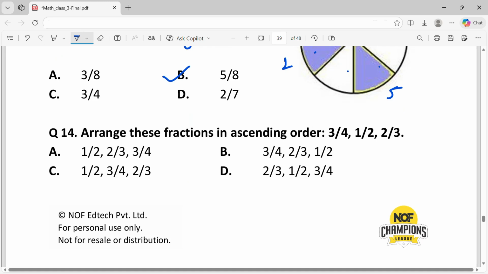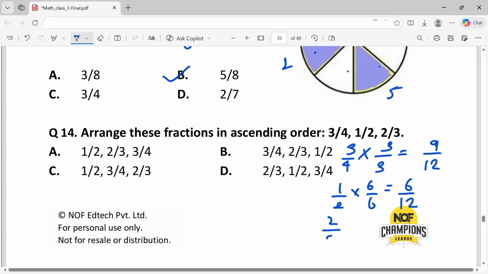Question 14. Arrange these fractions in ascending order. To arrange the fractions in ascending order, the denominators must be equal. That is 3 by 4 into 3 by 3, which is equal to 9 by 12. Next, 1 by 2 into 6 by 6, which is equal to 6 by 12. And 2 by 3 into 4 by 4, that is equal to 8 by 12.